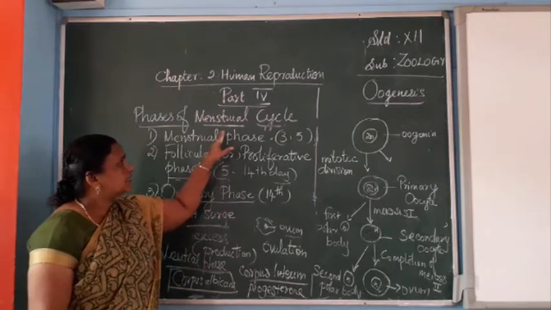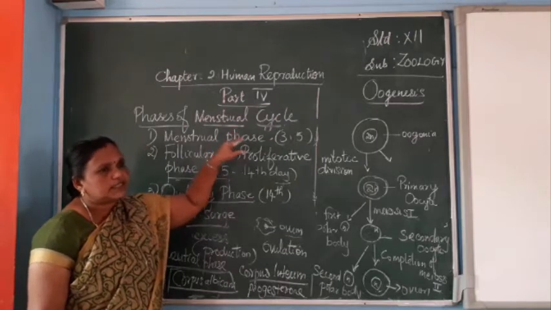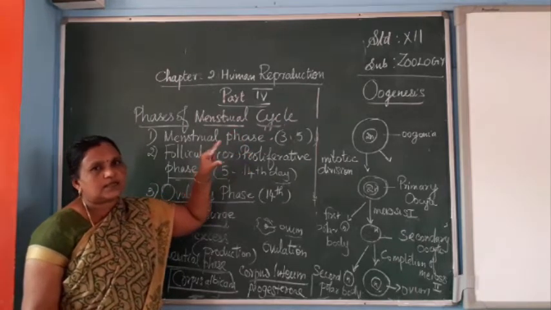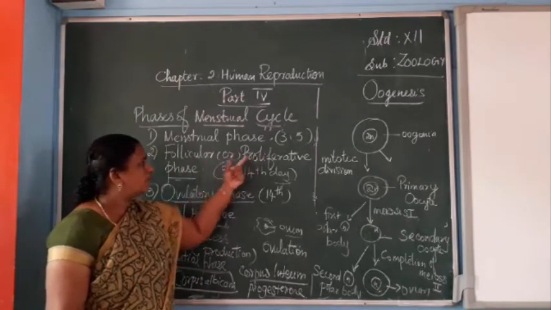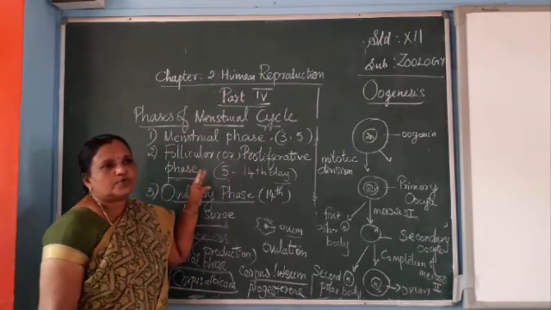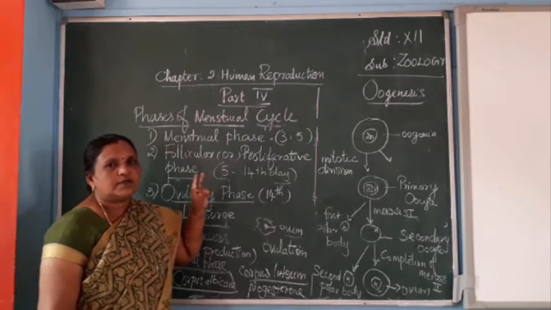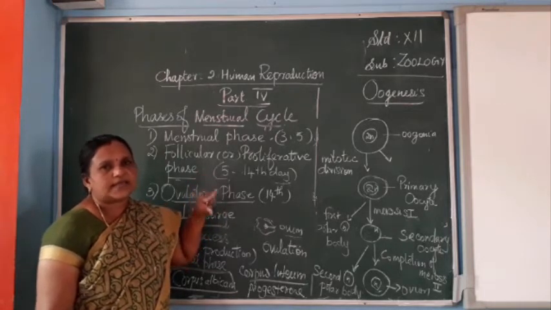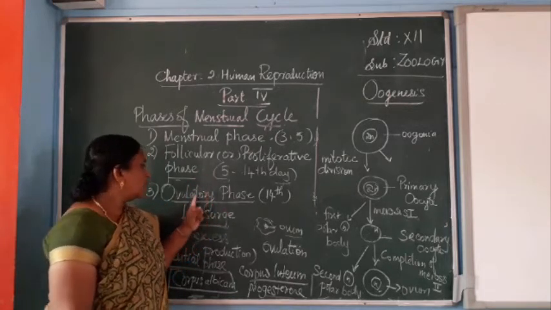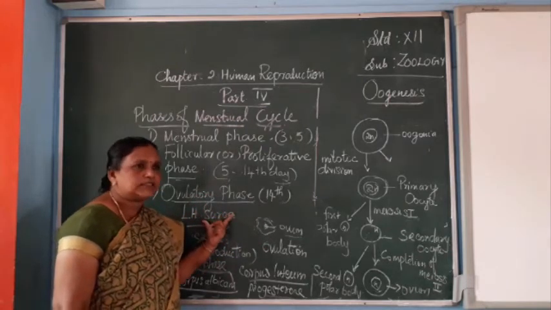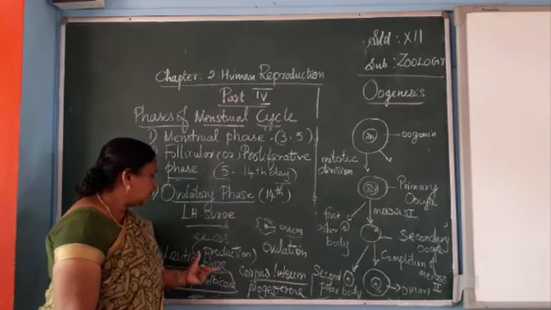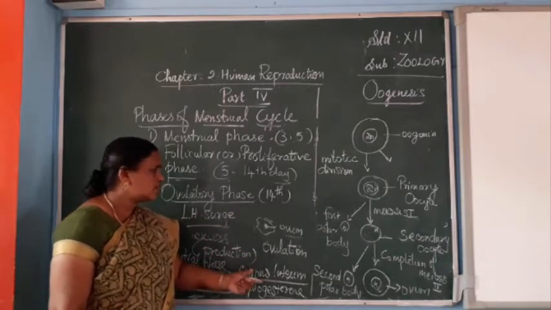So in the first stage, there is a decline of progesterone and estrogen hormones, and in the follicular or proliferative phase, 3 hormones are involved: FSH, LH and estrogen. In the ovulatory phase, there is excess production of LH hormone, and in the last, luteal phase, it is progesterone hormone.